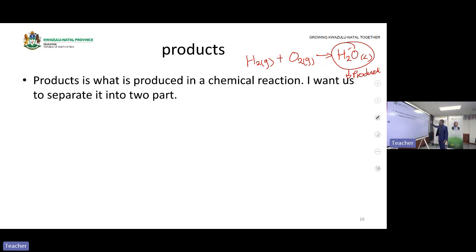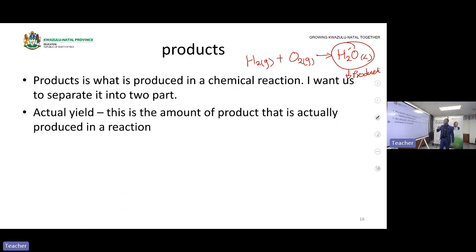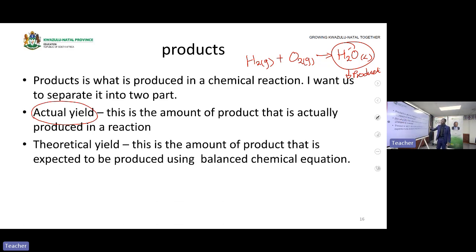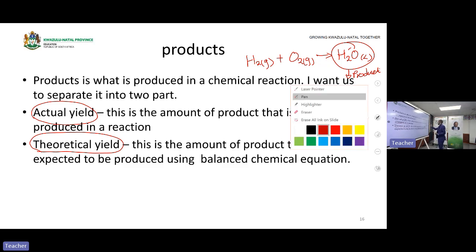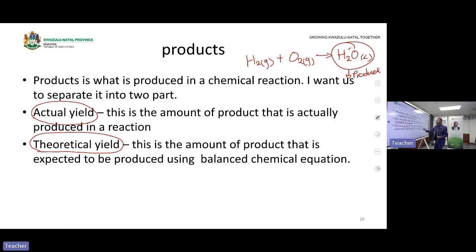Okay, then products can be separated into two. So the product can be an actual yield or it can be a theoretical yield. Then students, what is the difference between the two? What is the difference between the actual yield as well as the theoretical yield? Okay, the actual yield is what is being produced when we are doing a reaction.